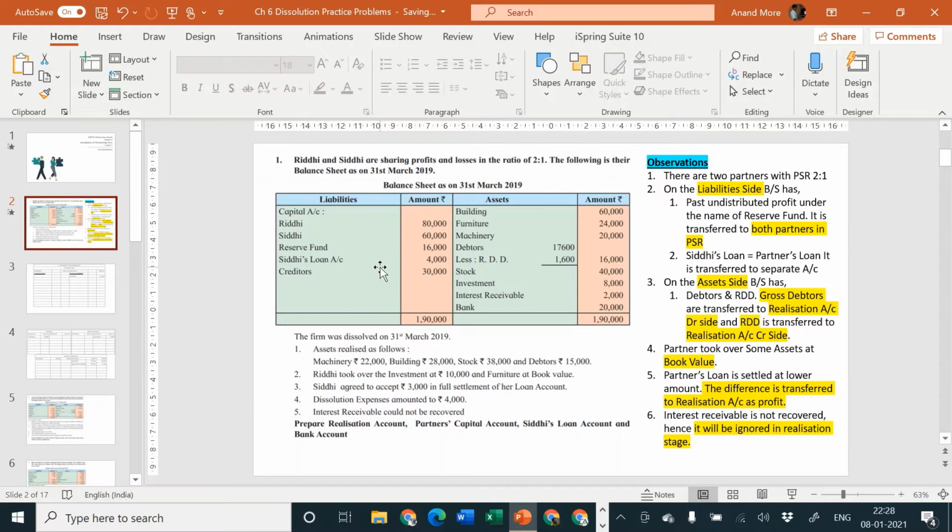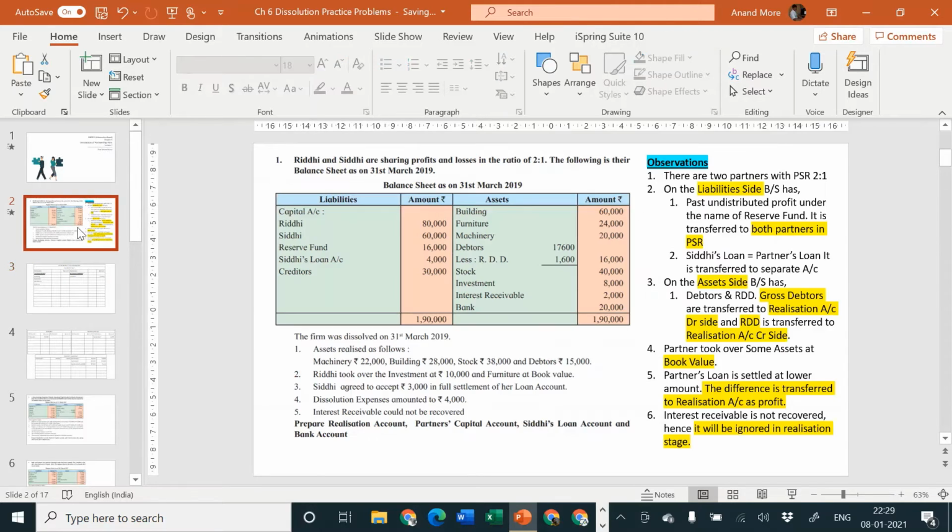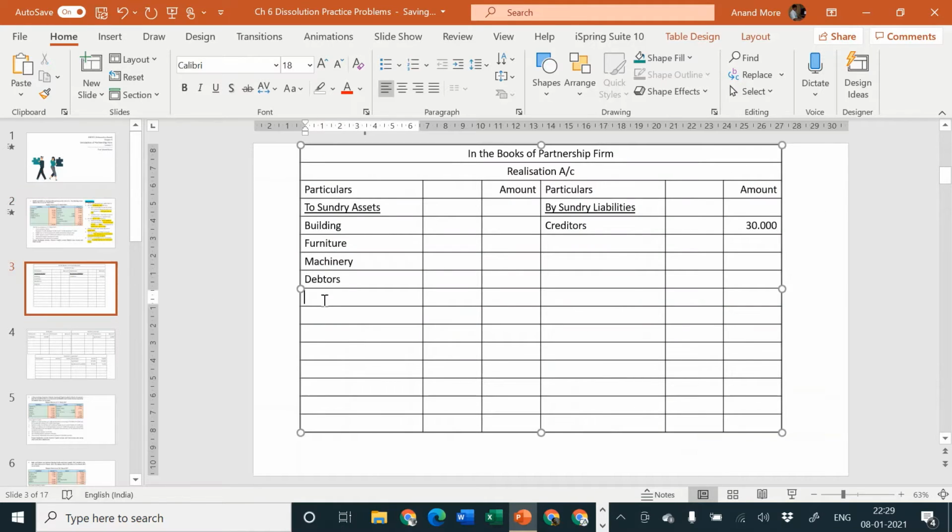Which are the assets? Building, furniture, machinery, debtors. Let me write down the names first. Building, furniture, machinery, debtors. Stock, investments, interest receivable.